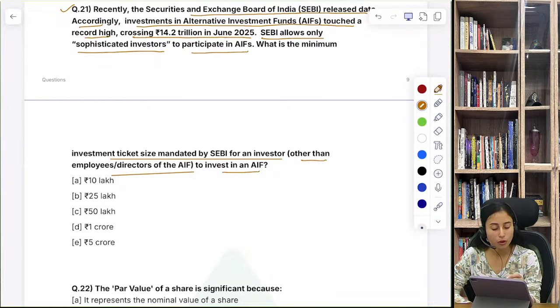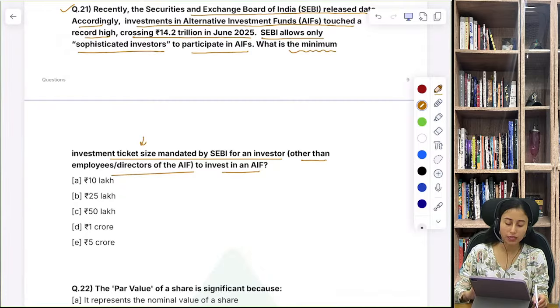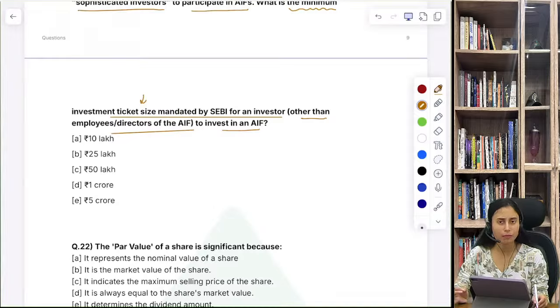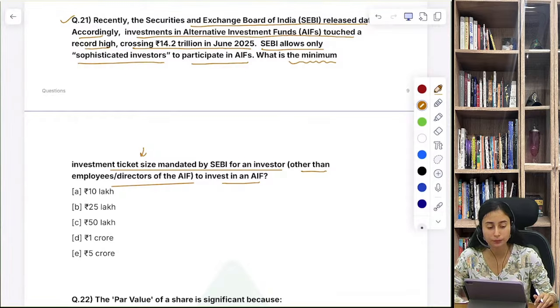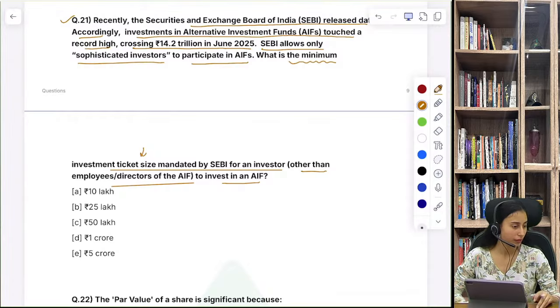So you have to identify the minimum investment ticket size for investing in AIF. Again, a very important current affair. I'm waiting for your answer. What is the right answer for question number 21? What do you think is the right answer for question number 21?